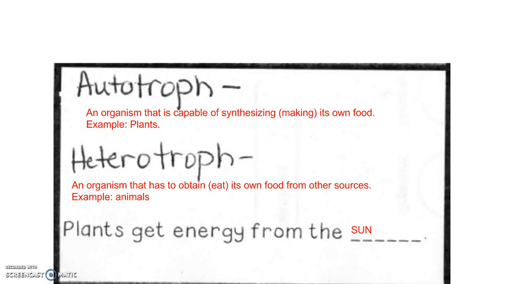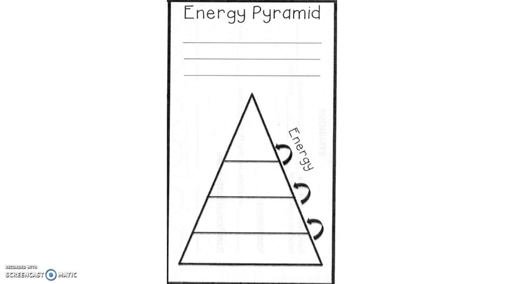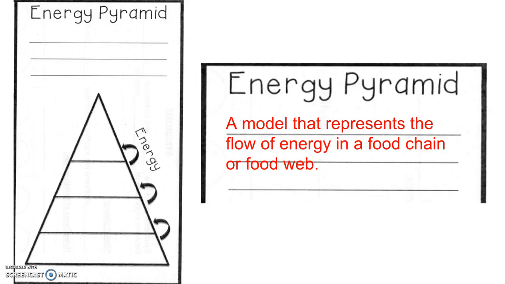On the next side of your paper, we have an energy pyramid. So what the heck is an energy pyramid? An energy pyramid is a model that represents the flow of energy in a food chain or a food web. If you notice over here on the energy pyramid, see how it shows energy is flowing from the bottom to the top? Usually we think of things flowing from up to down, but in an energy pyramid, we start on the bottom. Let me show you what I mean by that.